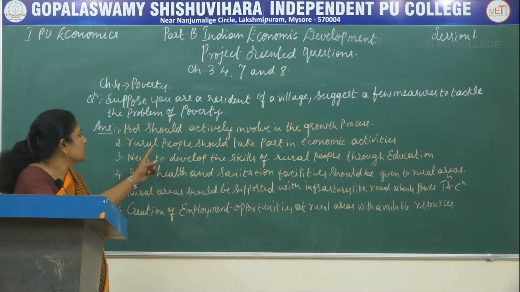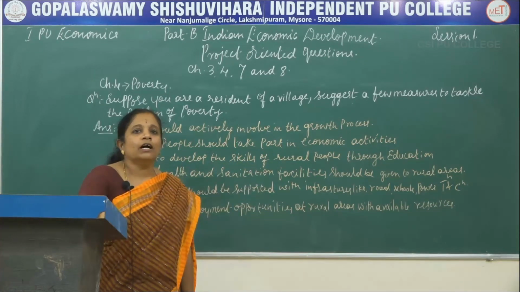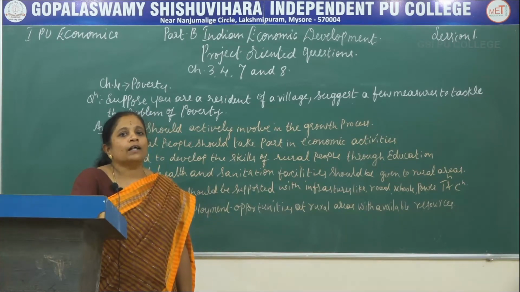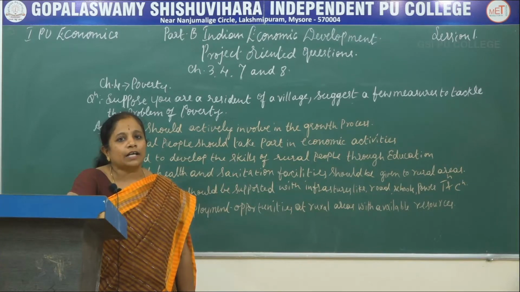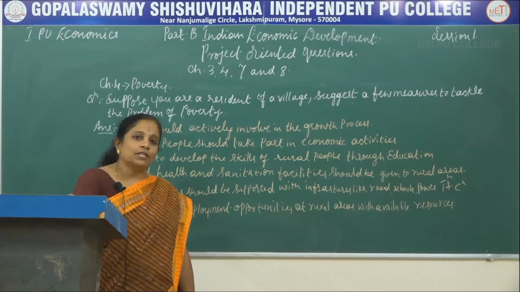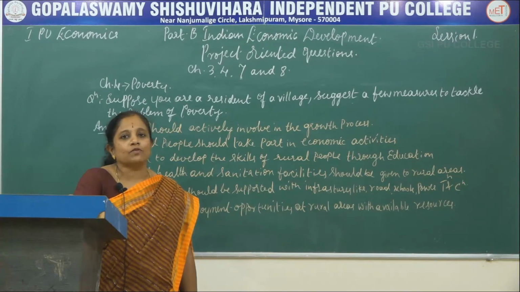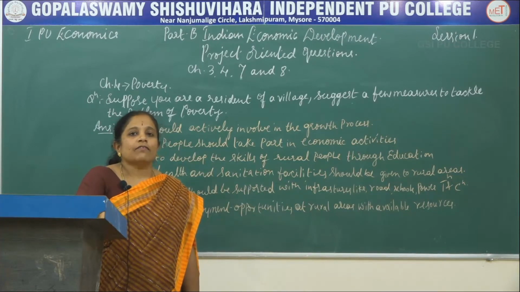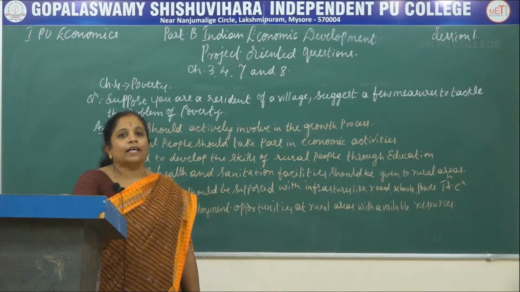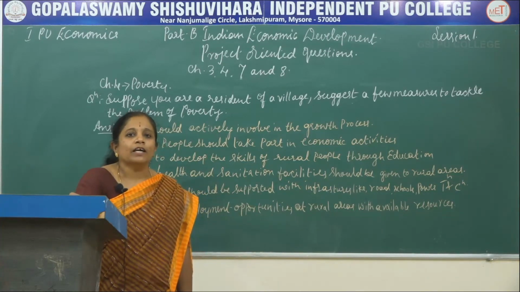The second one is rural people should take part in the economic activities. You all know the literacy rate in the rural areas of our country is very low. So they are illiterate and most of them are undereducated because of the lack of infrastructures like schools, colleges, transportation and communication. Our rural areas are lagging behind in terms of development, because 75% of the Indian population stay in rural areas, and therefore the rural areas should be supported in a strong way with infrastructural facilities.